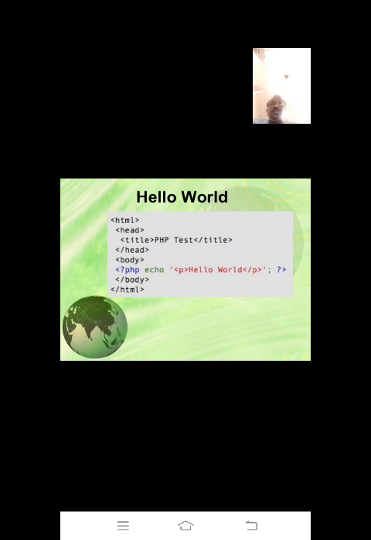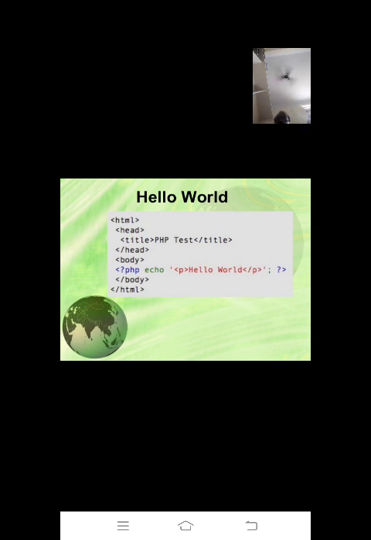If you execute this program, it is very simple. The first method to include PHP is in the body section of HTML. After executing this, the PHP code you wrote in the body resides on the server. The server executes it and sends only the output, the hello world message, to the client machine.